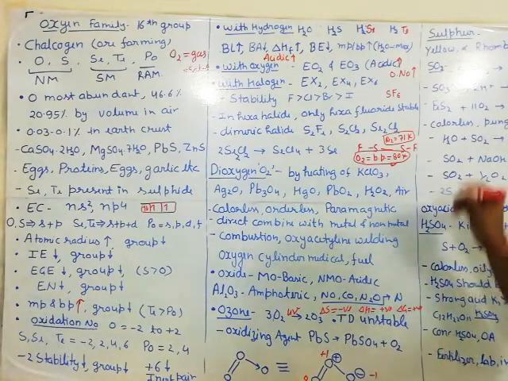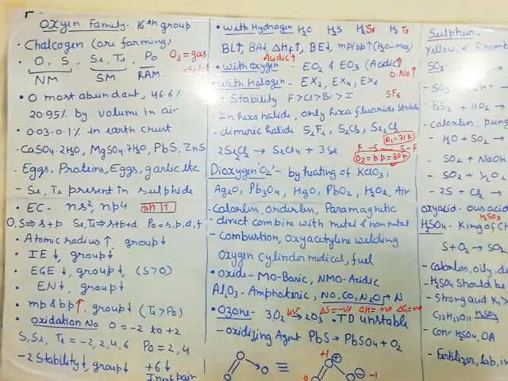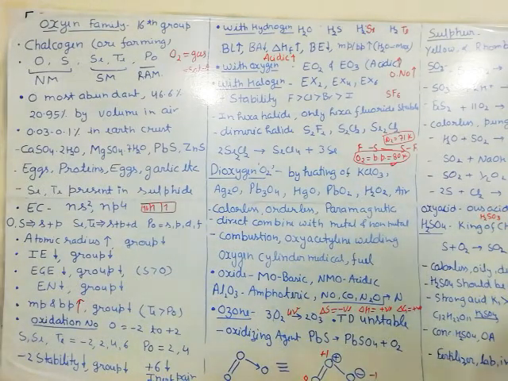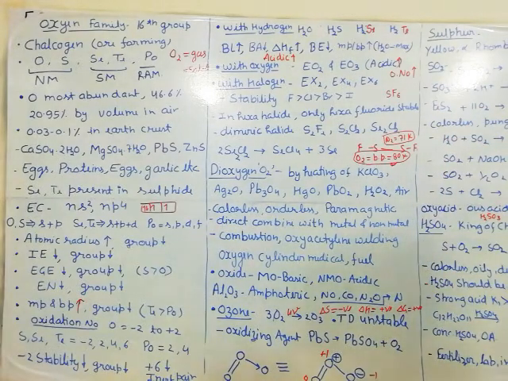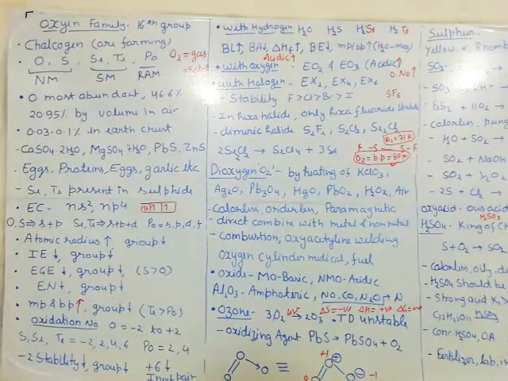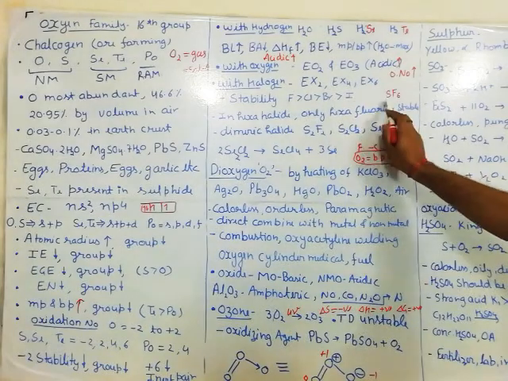Now think about this structure: SF6 is octahedral, sulfur is surrounded by 6 fluorines, and every fluorine has 3 lone pairs. So if one fluorine has 3 lone pairs, 6 fluorines will have how many? 18 lone pairs. Here fluorine has a smaller size, and the lone pairs are also very small, so they do not cause repulsion. But now think about SI6.